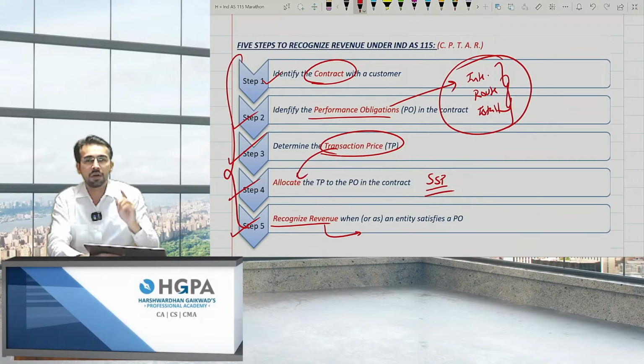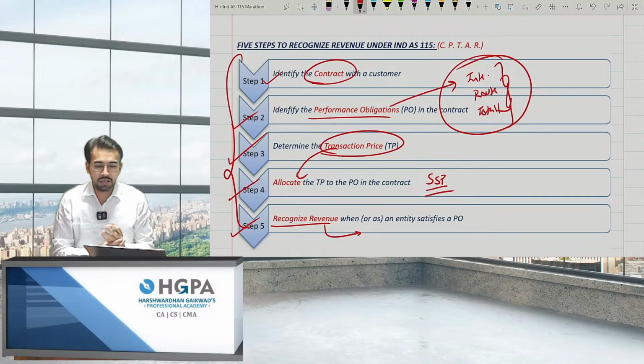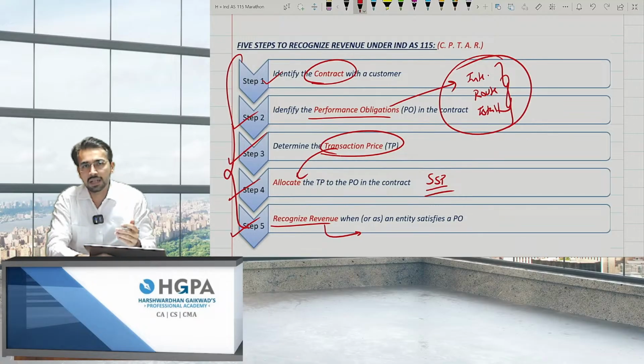What is C? Contract. P? Performance obligation. T? Transaction price. A? Allocate. And last is R, which is recognize the revenue. So these are the 5 basic points which you should consider while recognizing the revenue in your books, as per IND AS 115. So these are the basic 5 points. Now we'll discuss in detail each and every point.